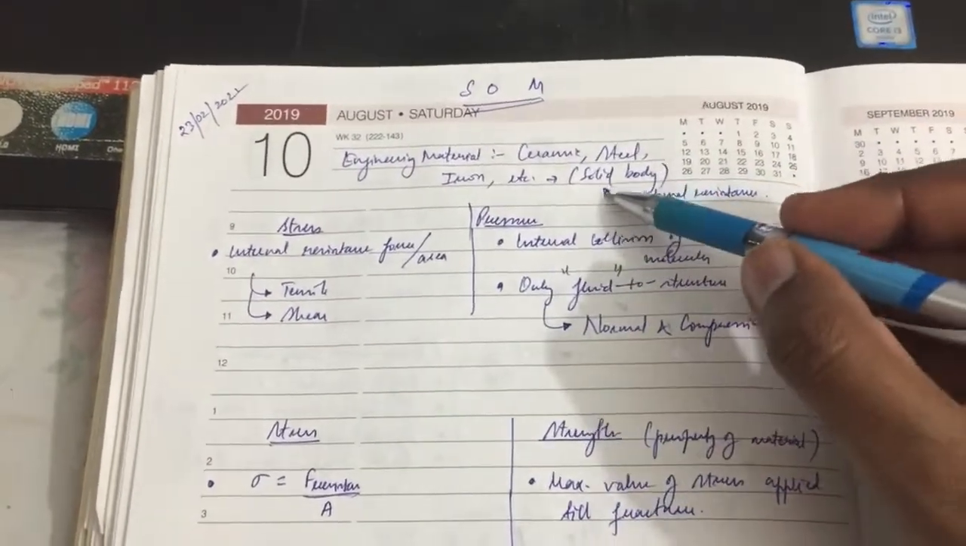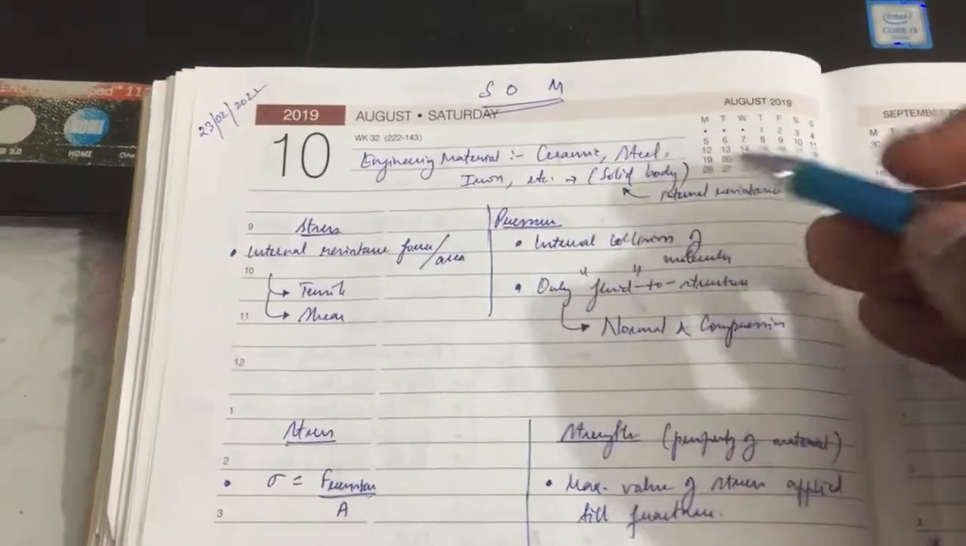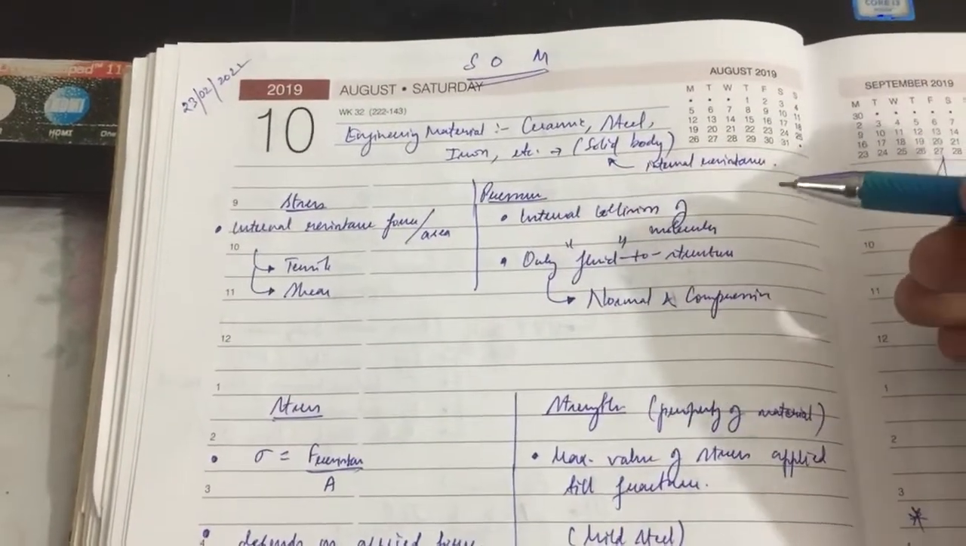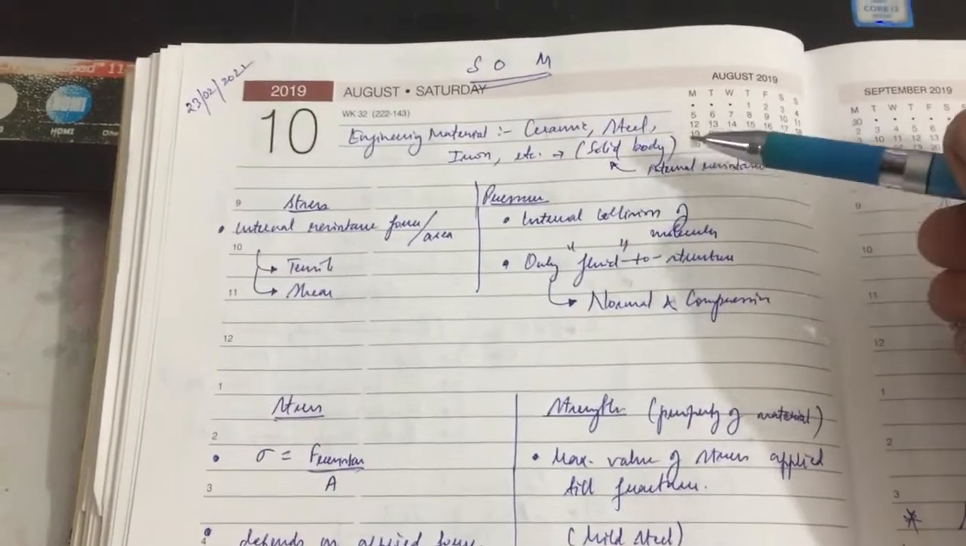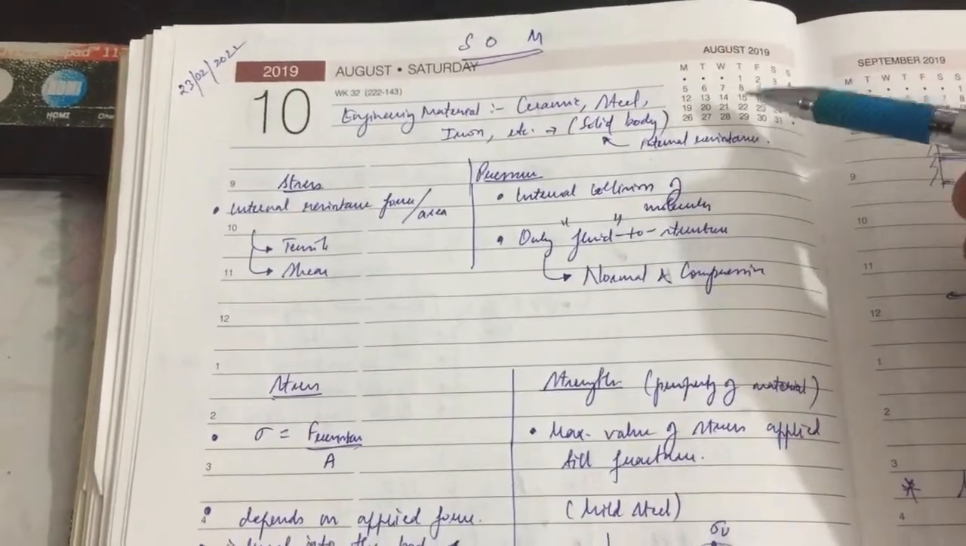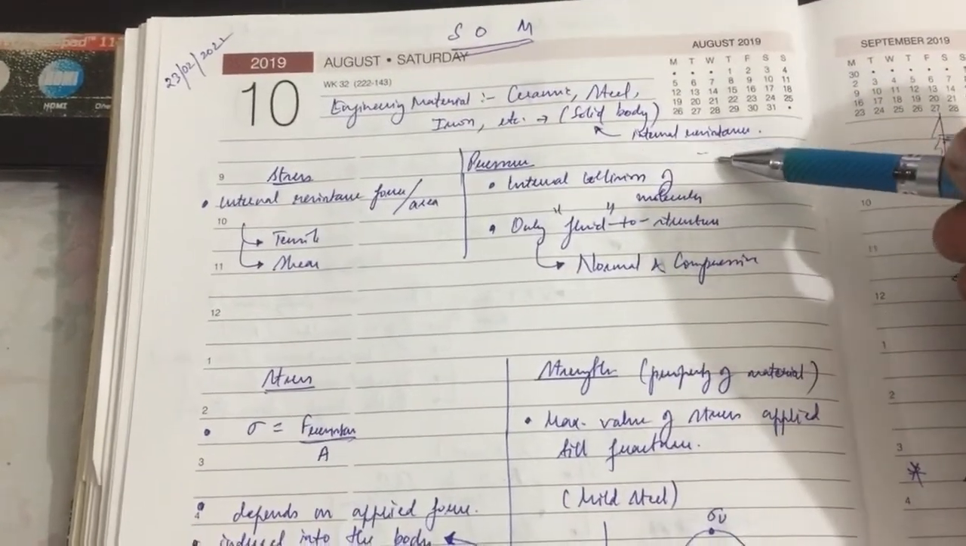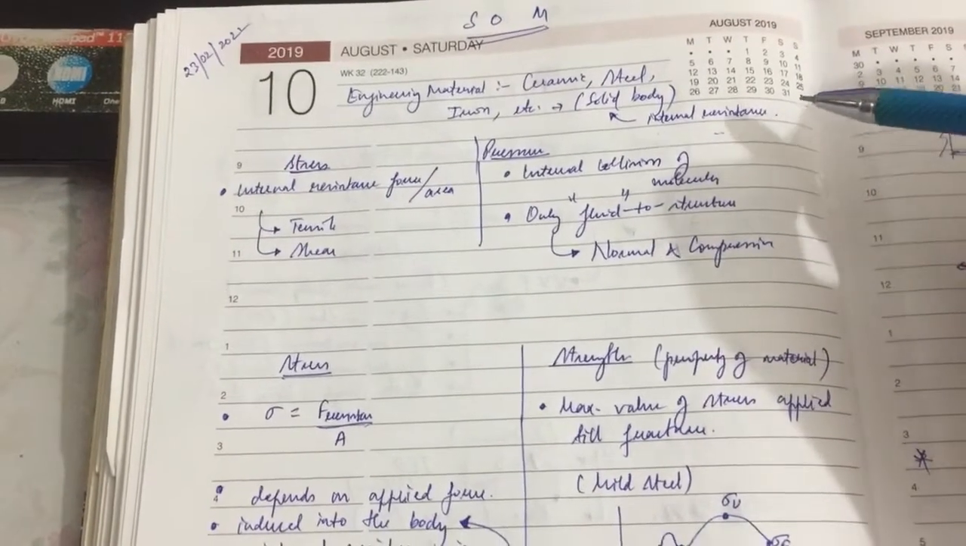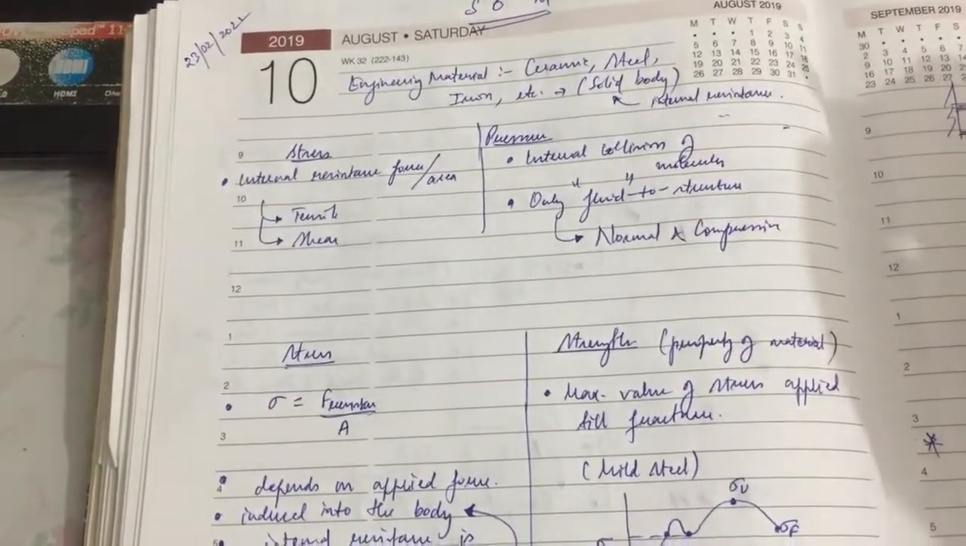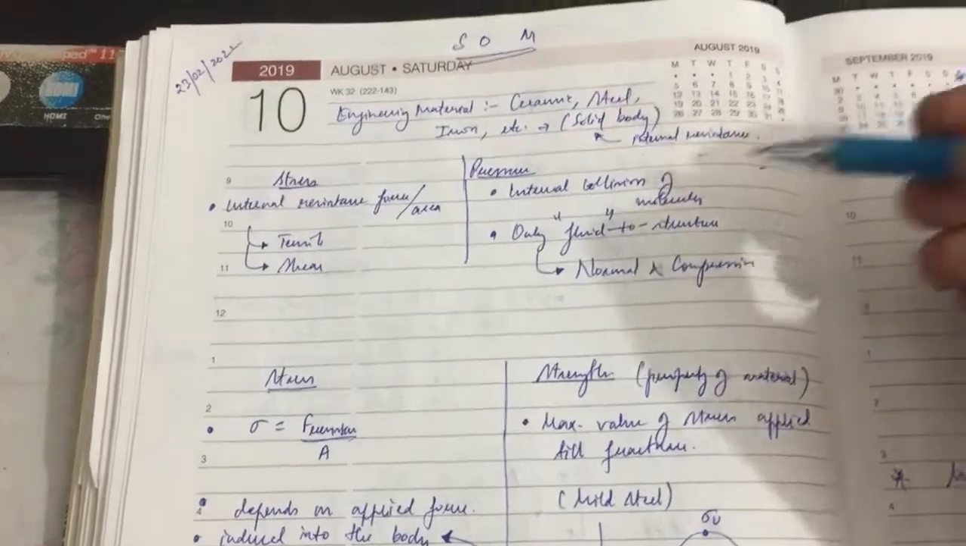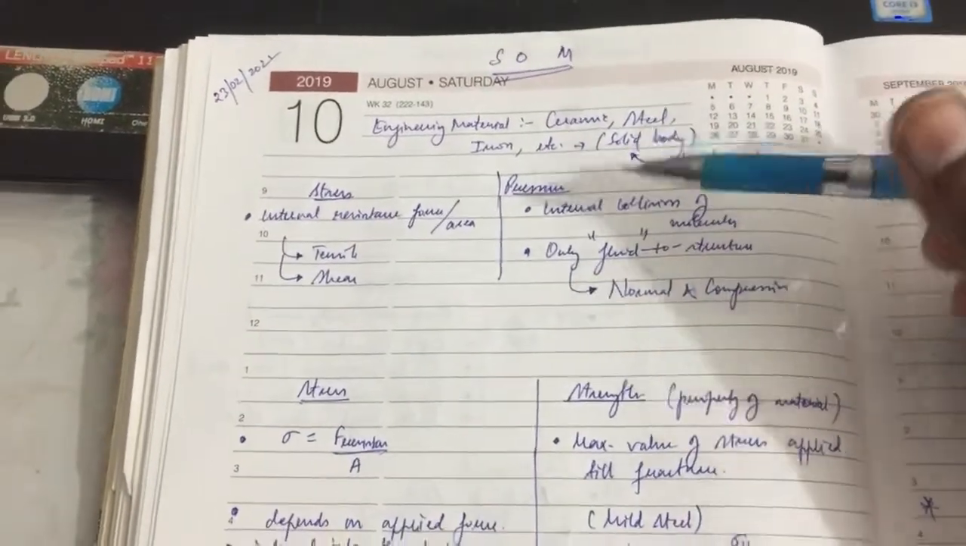So we are basically talking about the solid body, which shows some internal resistance to the given applied forces. We are not talking about the fluids, because fluids don't have intermolecular resistance or intermolecular force. They have basically the cohesive or collision forces. We are talking about the solid bodies only.